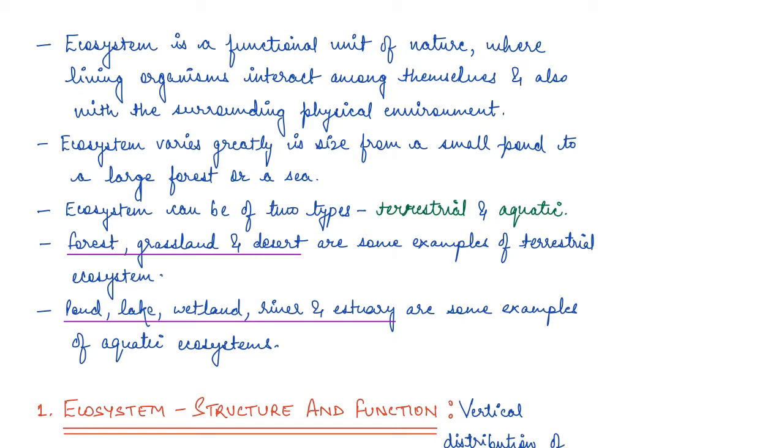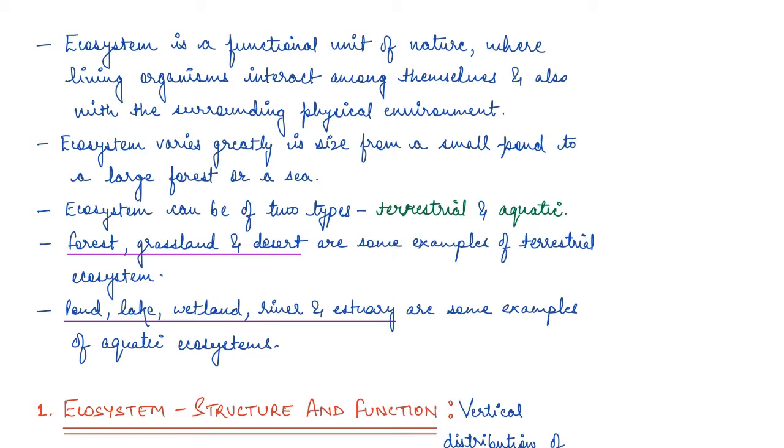So first of all, let's see what is the structure and function of the ecosystem. Now, if we talk about the structure and function of the ecosystem, guys, you'll see that there is a vertical distribution, right? We initially said that the interaction of biotic, which is the living form, and the abiotic, the non-living component, results in a physical structure.